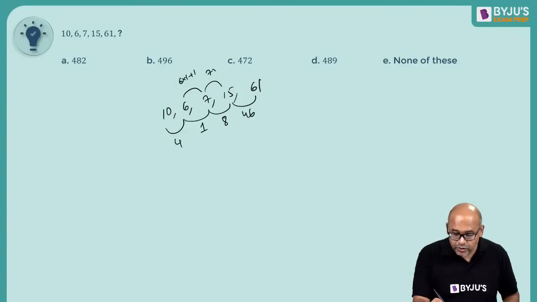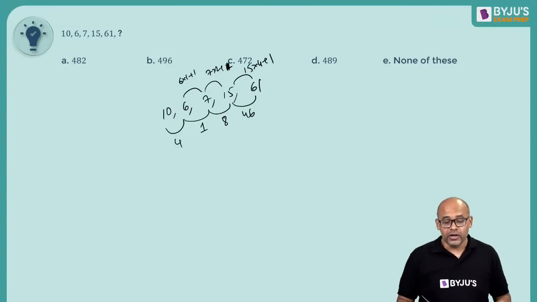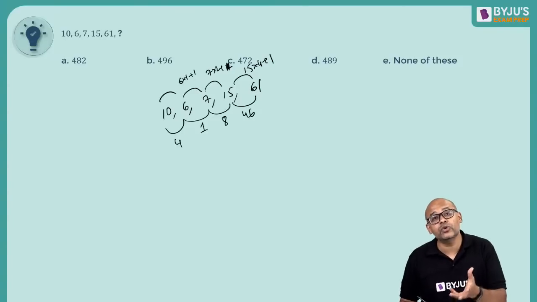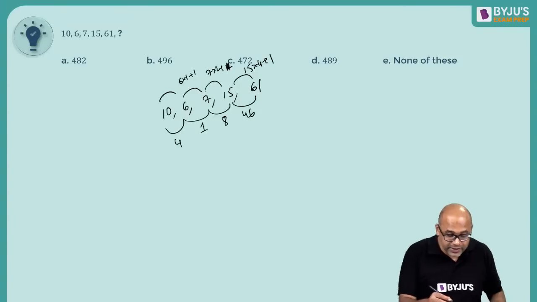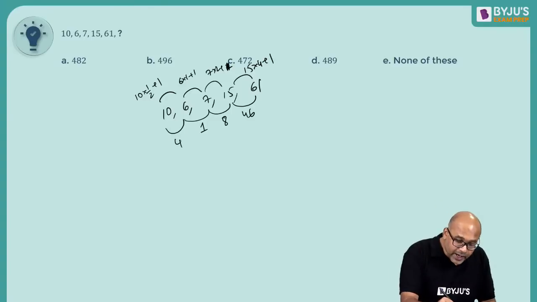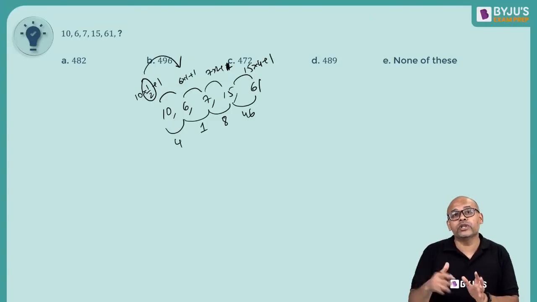This is 7 into 2 plus 2 plus 1. This is 15 into 4 plus 1. So into 4 plus 1, but then how is this connected then? 10 to 6 is not into 1. So the logic is, this is 10 into 1 by 2 plus 1. So the logic is, half is becoming 1. So half multiplied by 2 is 1.